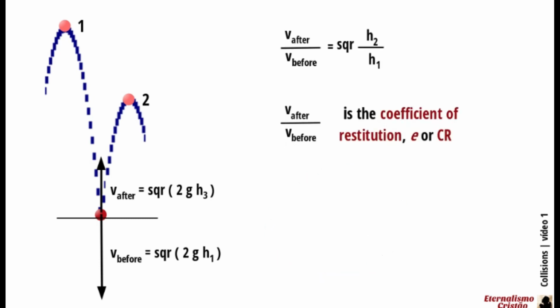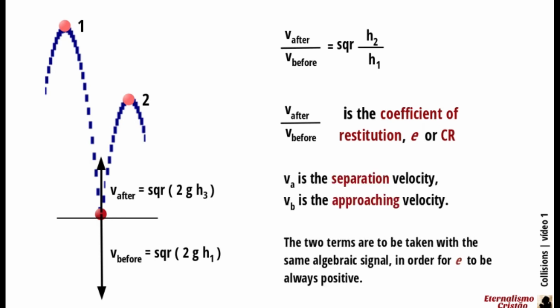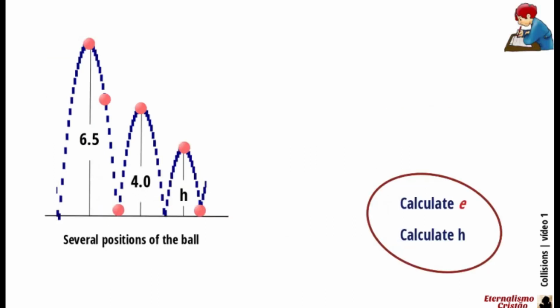V after divided by V before the collision is the coefficient of restitution, e or CR. V_A is the separation velocity, V_B is the approaching velocity. The two terms are to be taken with the same algebraic sign, in order for the coefficient of restitution to be always positive. Please, solve the problem.